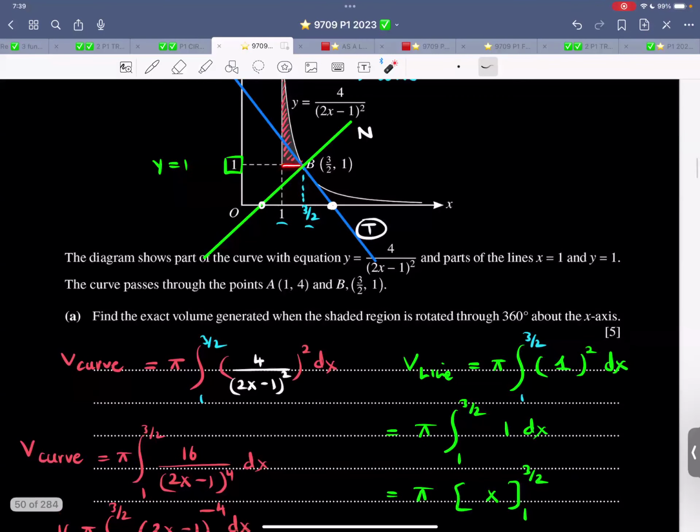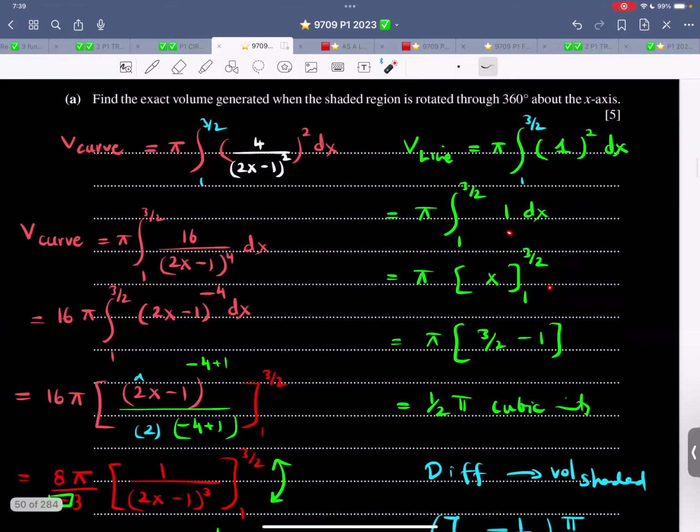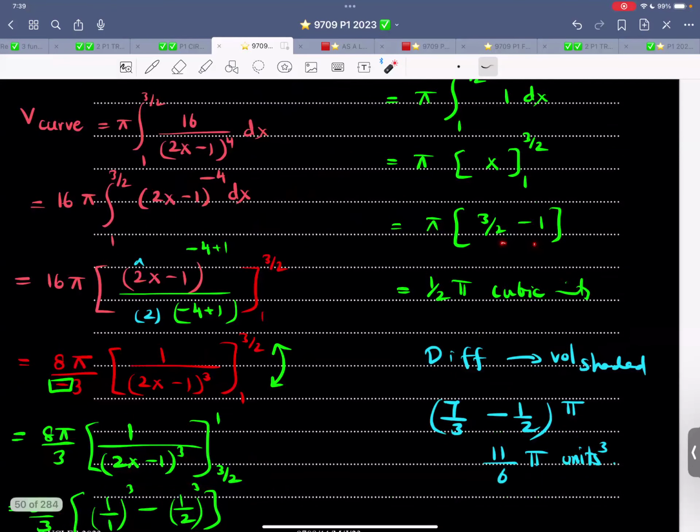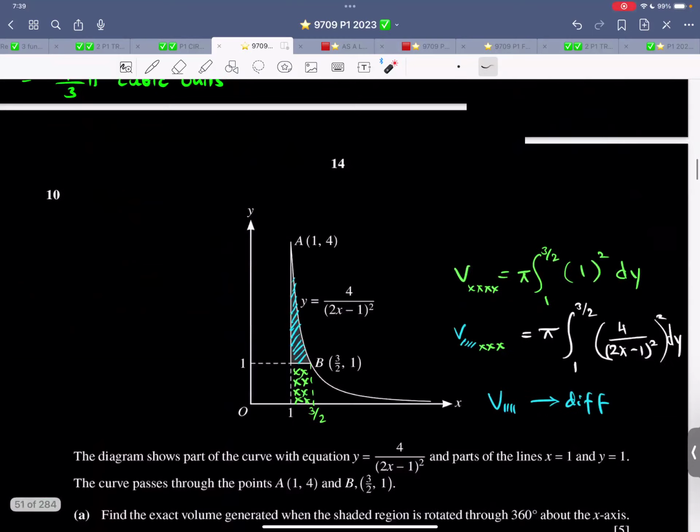Volume under the line, that is this line, that is y is equal to 1. Even after squaring, it is 1. Then integrate, plug in the limits, that is half pi. The difference is 11 over 6 pi. Now the next question.